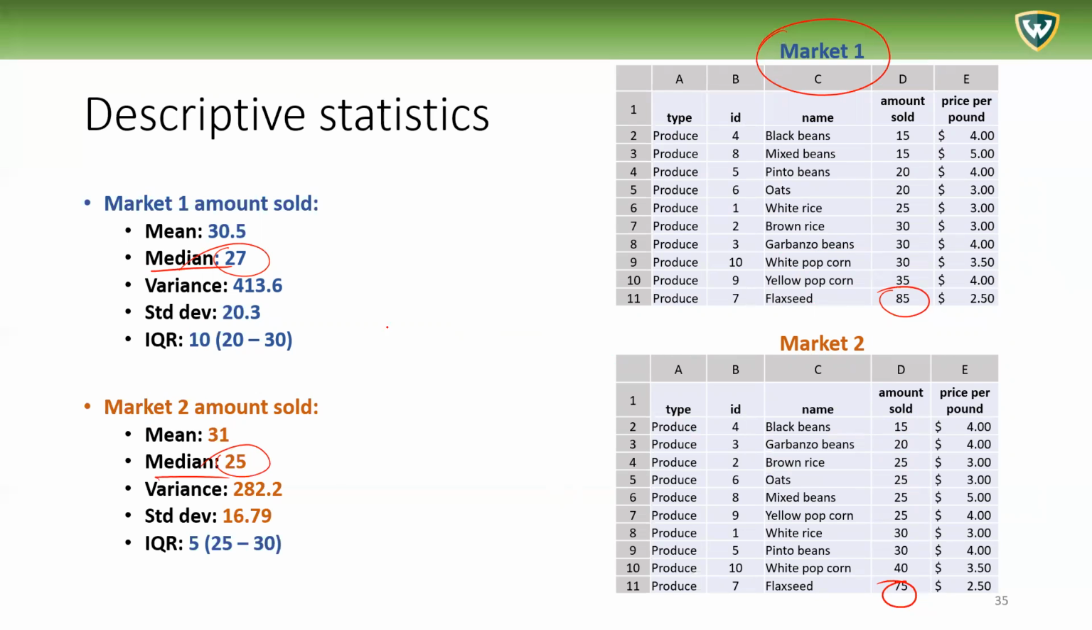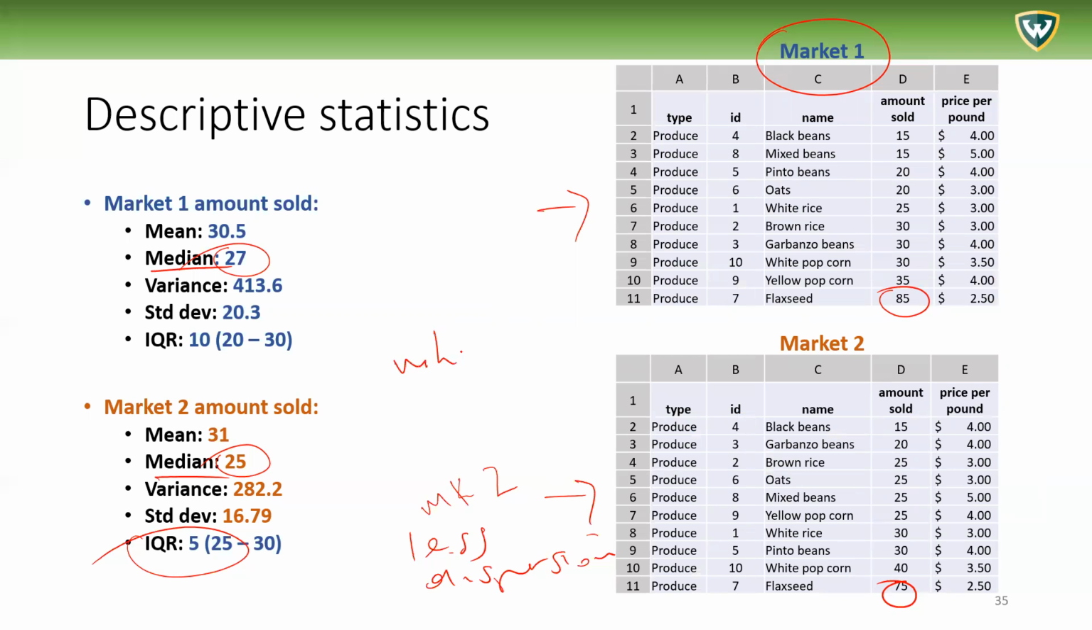Depending on the measure that you're using, you're going to have a different view of the data. The standard deviation and the interquartile range are in the same direction. Market two is lower than market one, but the interquartile range is much smaller in market two. It's half the size. In other words, market two has much less variation, less dispersion compared to market one.